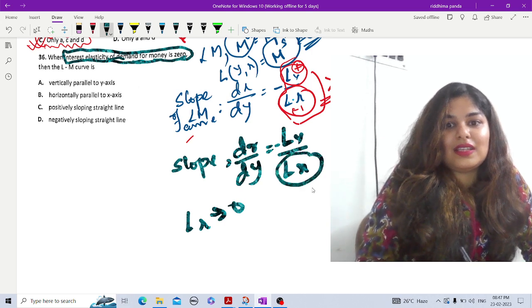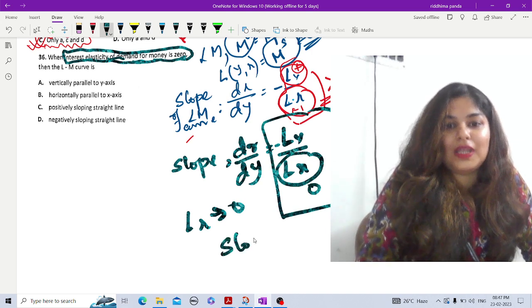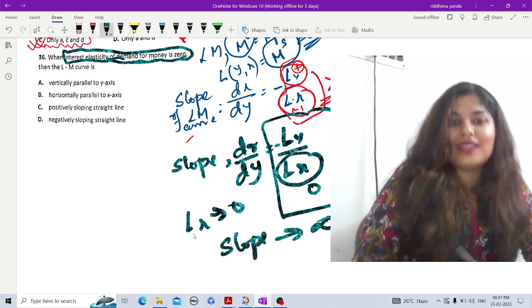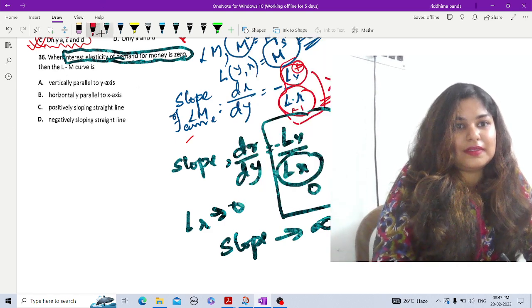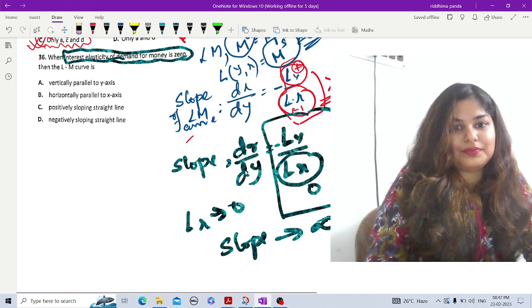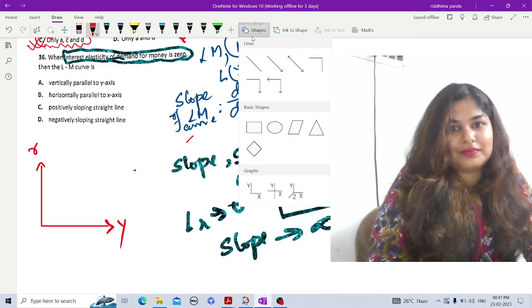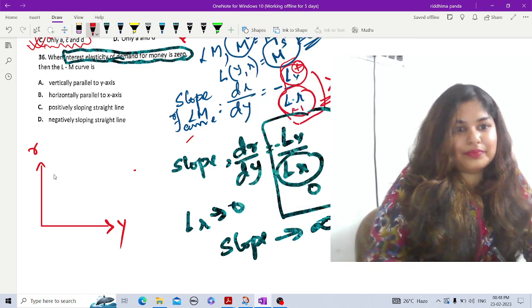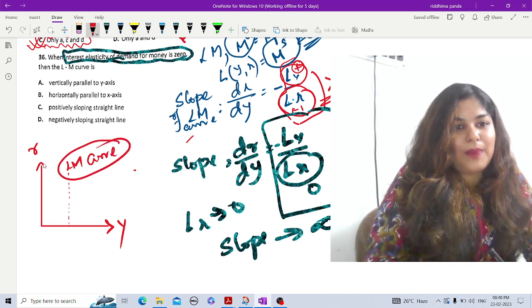That means when this is 0, this whole fraction tends to infinity, that is the slope tends to infinity, which means that my LM curve will look like this. That is vertical and parallel to the y-axis.